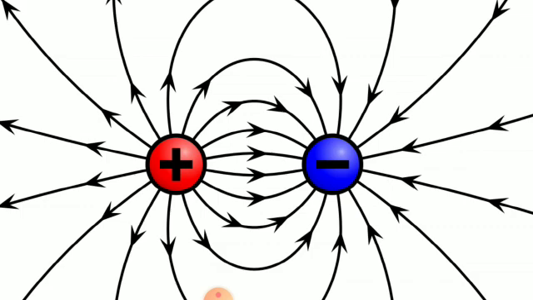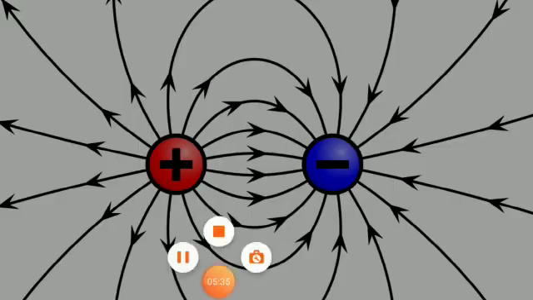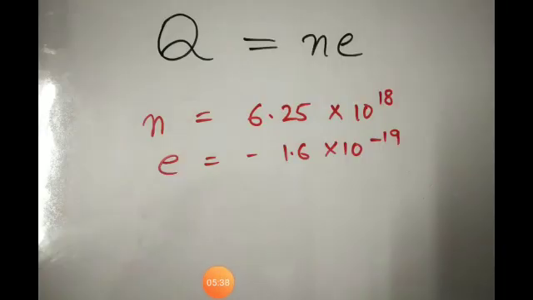The SI unit of electric charge is coulomb, which is equivalent to 6.25 into 10 to the power 18 electrons. We'll learn about it also. So here you can see the picture that Q is equal to Ne. N is the number of electrons, e is the charge of an electron, and Q is the electric charge.